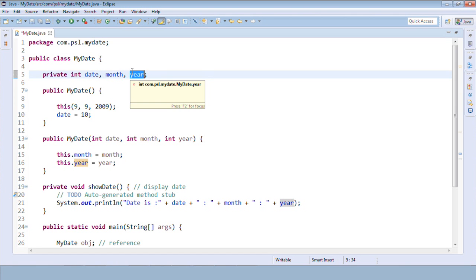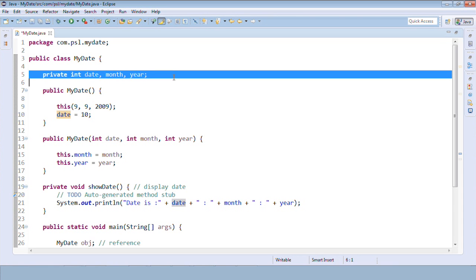So if you have one object, there will be only one date; if you have 2 objects, then 2 date members will be created. These are called instance variables, because the values of these variables change depending on the instances. Each and every object creates a new variable every time, and that will be created at runtime.